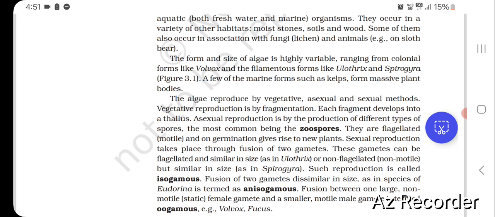These gametes can be flagellated and similar in size as in Ulothrix, or non-flagellated, non-motile, but similar in size as in Spirogyra. Such reproduction is called isogamous. Fusion of two gametes dissimilar in size, as in species of Eudorina, is termed as anisogamous. Fusion between one large, non-motile static female gamete and a smaller, motile male gamete is termed oogamous, for example, Volvox, Fucus.